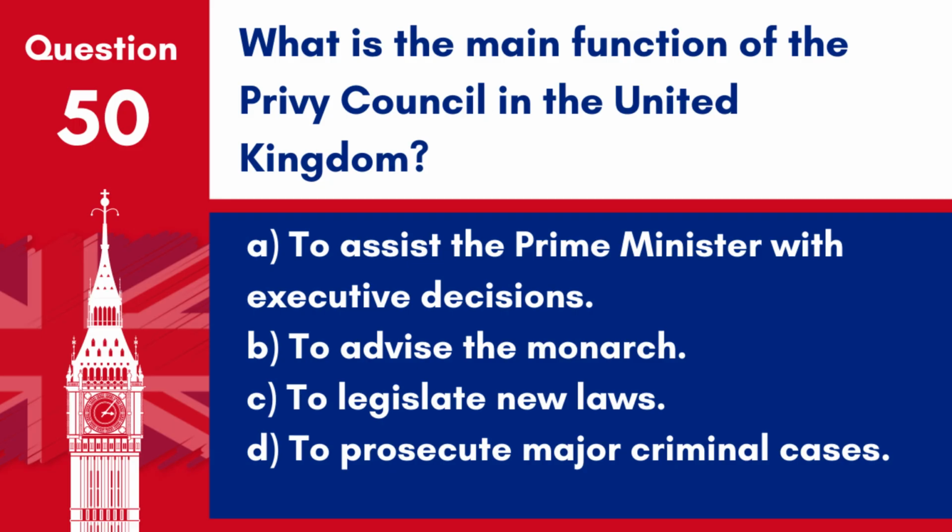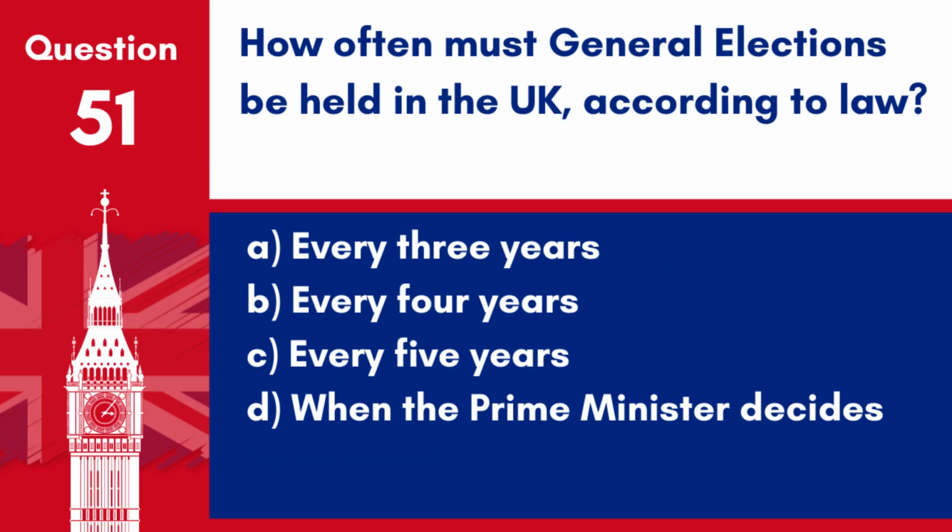A. To assist the Prime Minister with executive decisions. B. To advise the monarch. C. To legislate new laws. D. To prosecute major criminal cases. Answer: B. To advise the monarch. The Privy Council historically advises the King or Queen, and today functions mainly as a body that provides institutional continuity for formal governmental processes. Question 51.